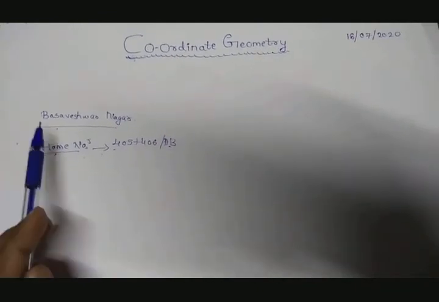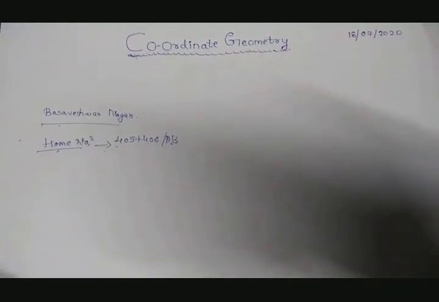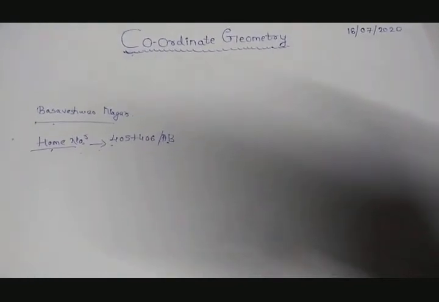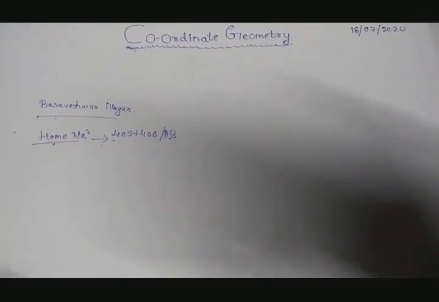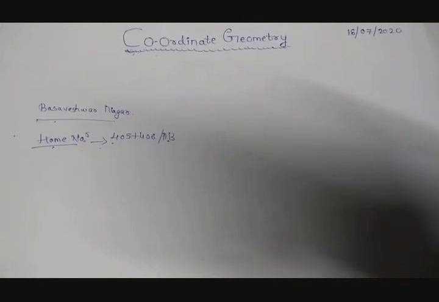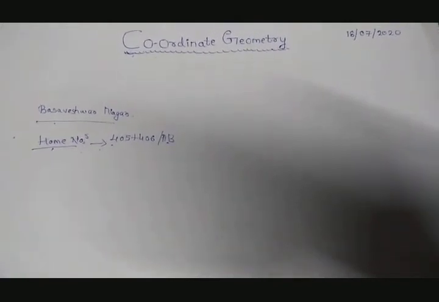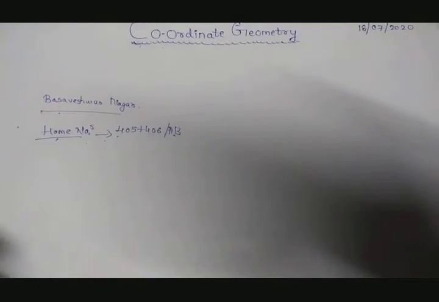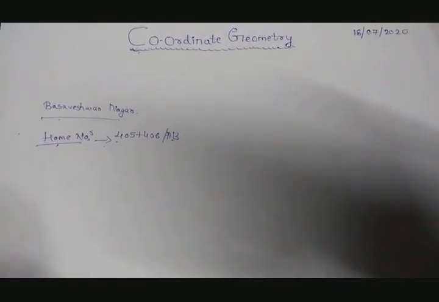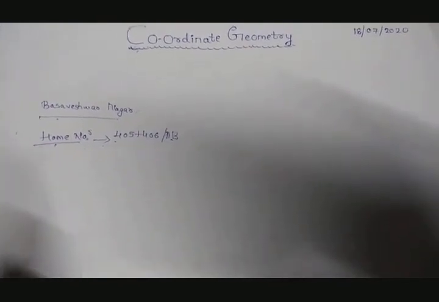Otherwise, if you only mention Basveshwar Nagar, he will not be able to deliver your product. Why? Because in Basveshwar Nagar there are so many houses. So how could he accurately find your house? It is not possible.